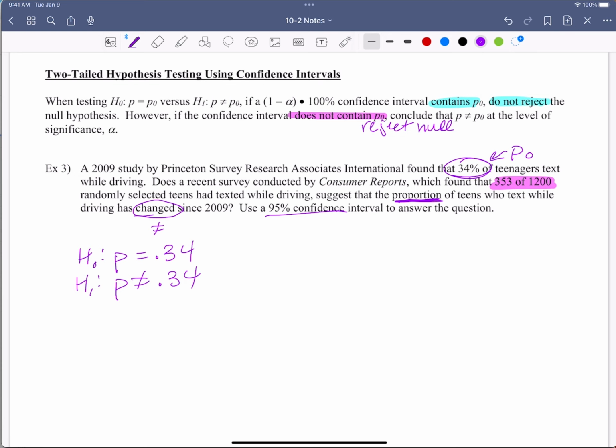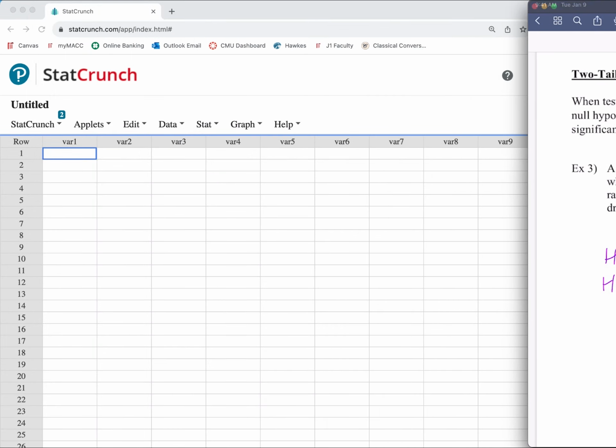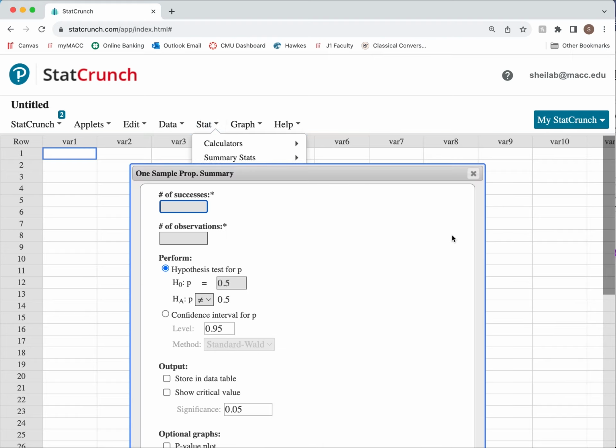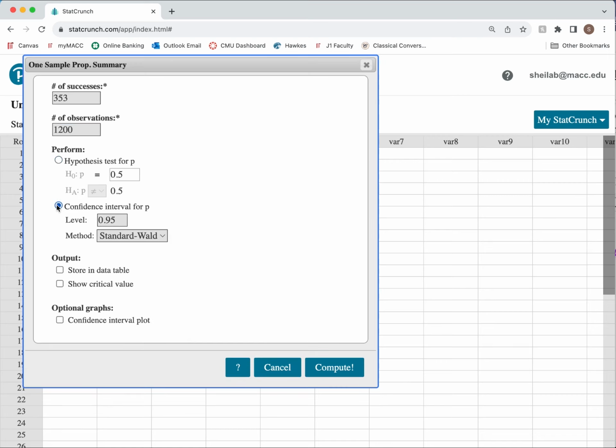Now, let's create our confidence interval. Guess what? We're literally going to the same place. We're talking about proportions, so go back to proportions. Stat, Proportion stats, one sample with summary. We are living here, chapters 9 and 10, both. Our successes were 353 out of the 1,200. And you guys should be doing this on your computers too, right? Because that's the whole point of this. I'm not doing a hypothesis test. I'm back to my confidence interval.